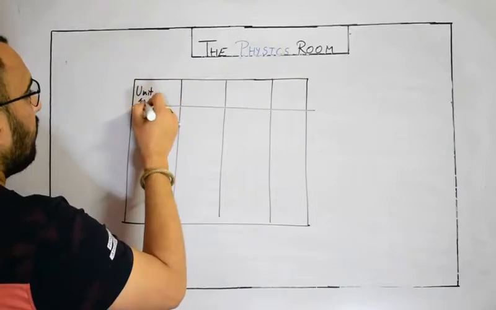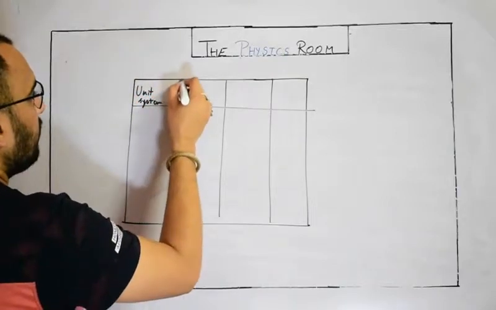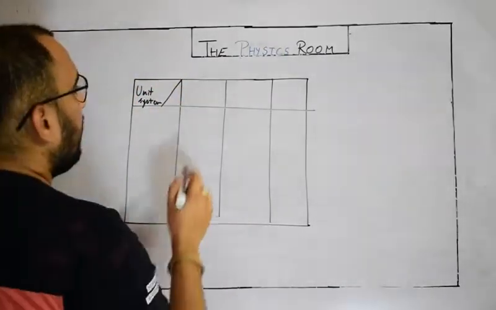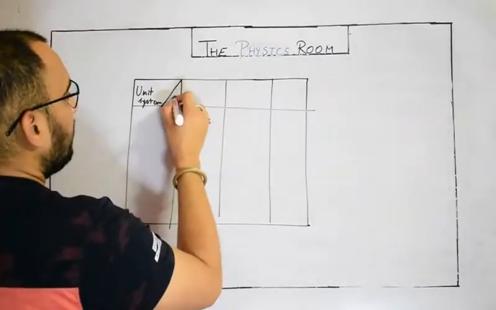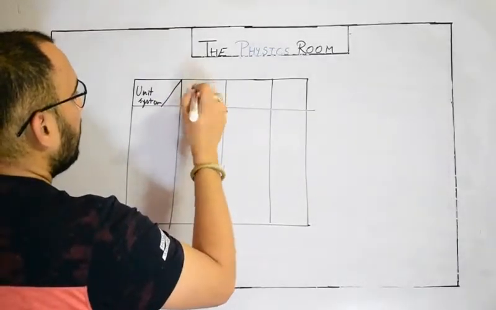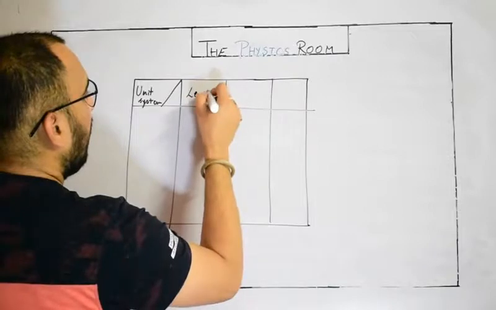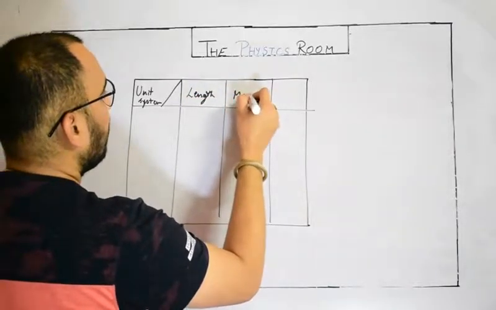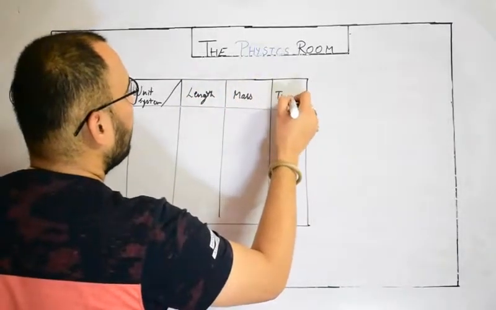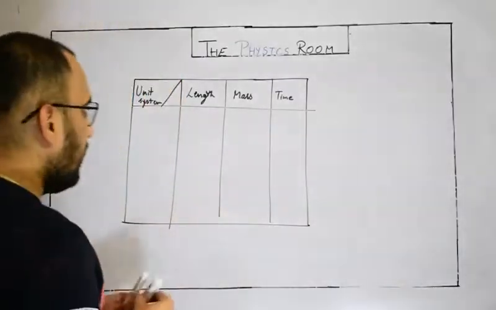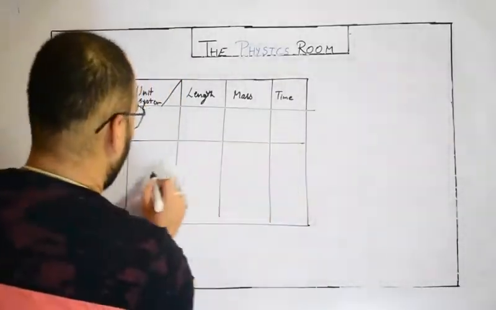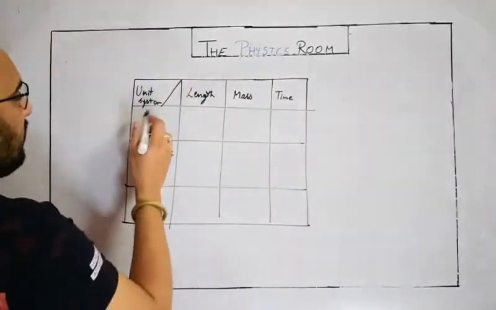Unit system, and different physical quantities. So we are talking about length, mass and time. Right now we are using just 3 fundamental physical quantities to categorize these 3 unit systems.